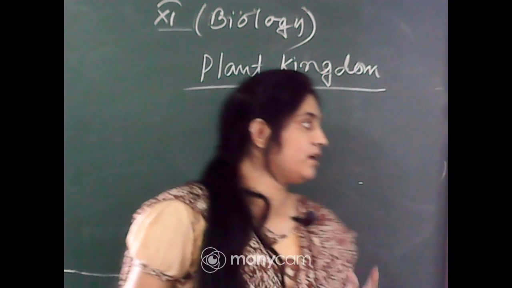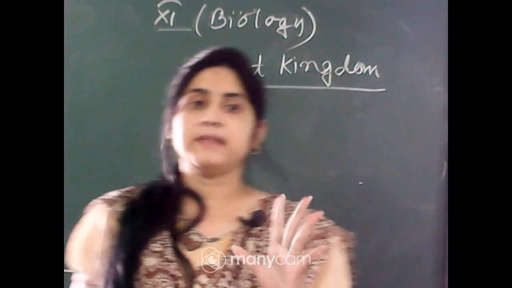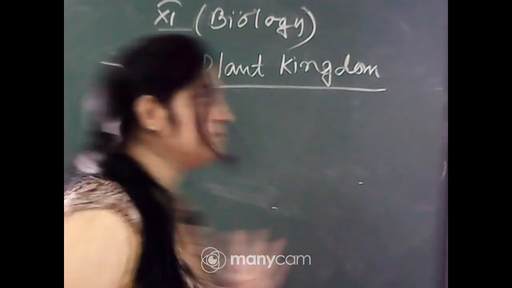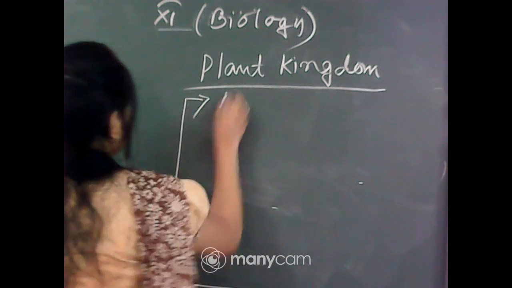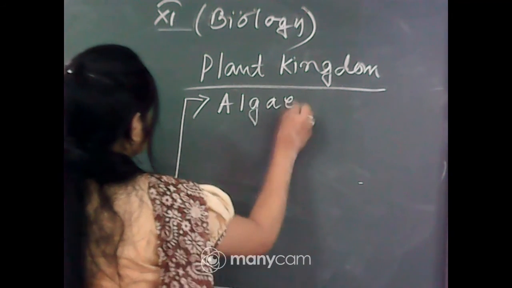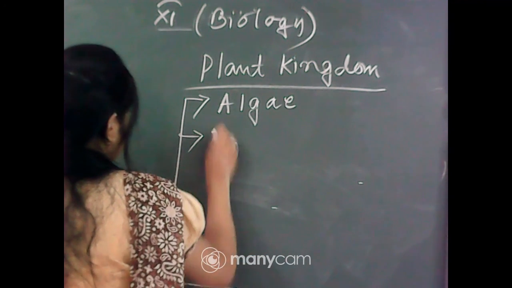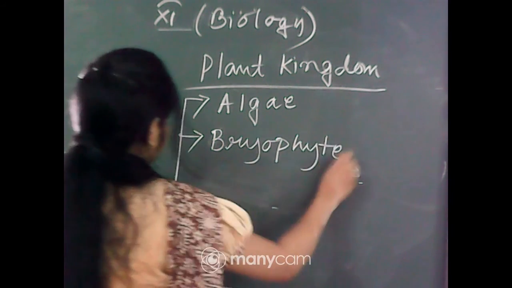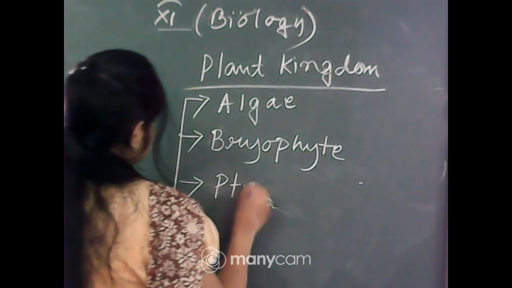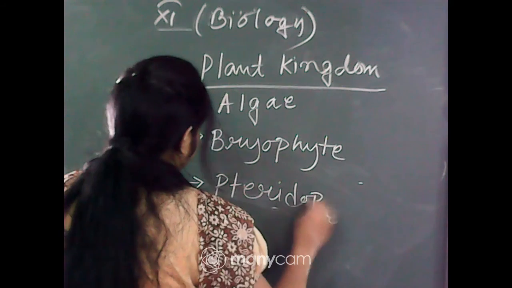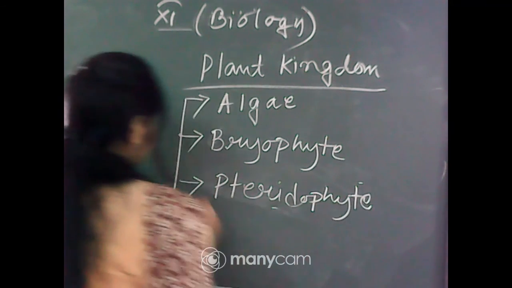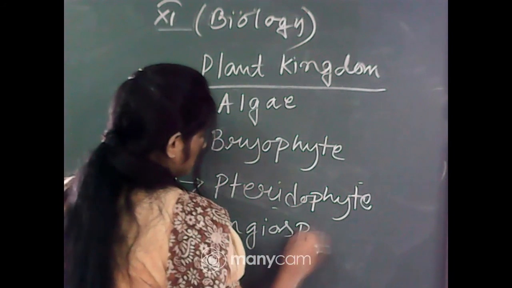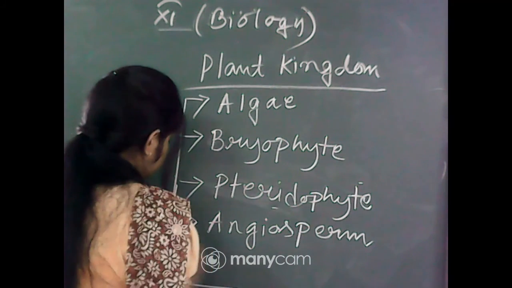Plant kingdom. In plant kingdom, you know that there are 5 types of plants present: algae, bryophytes, pteridophytes, angiosperm and gymnosperm. Okay. So 5, that is the algae, bryophyte, pteridophyte, angiosperm, and gymnosperm.